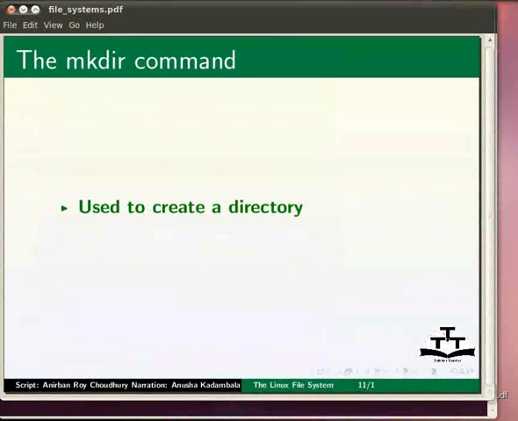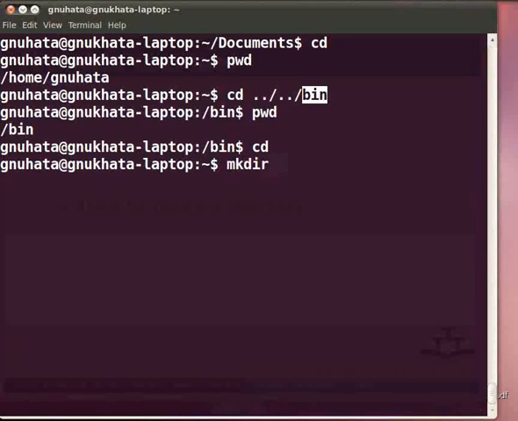To create a directory, we use the mkdir command. You have to type the command and the name of the directory to be created, and the directory would be created under the current directory. To create a directory named testdir, type the command mkdir space testdir and press enter. This creates the testdir directory successfully. Note that there is no explicit notification of the successful directory creation or removal. If you do not get any error message, it denotes successful execution.